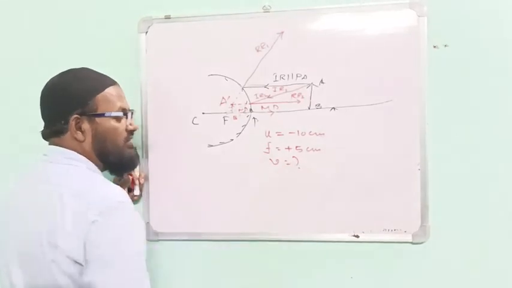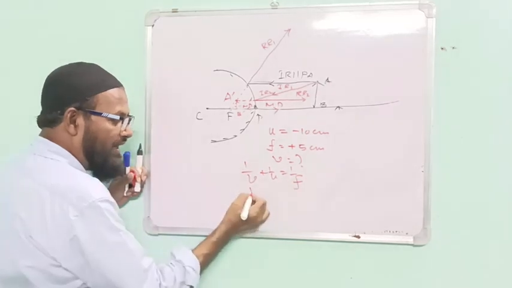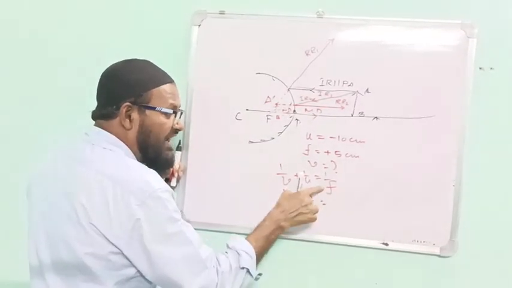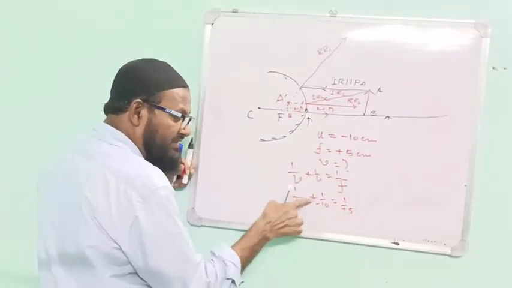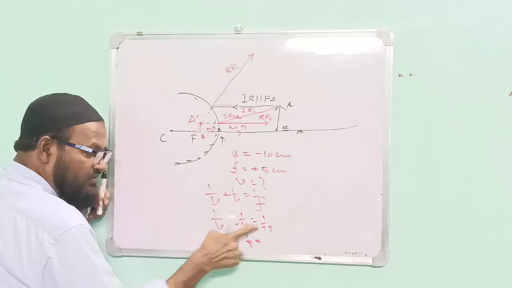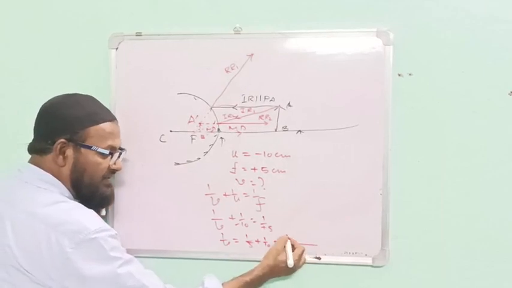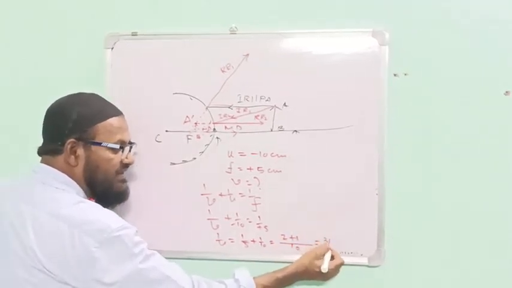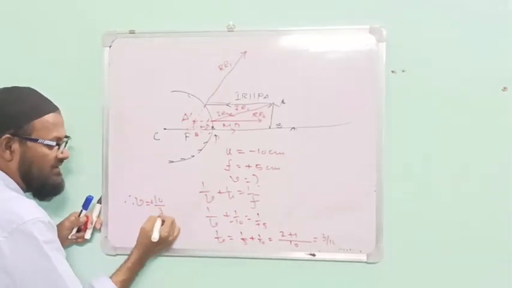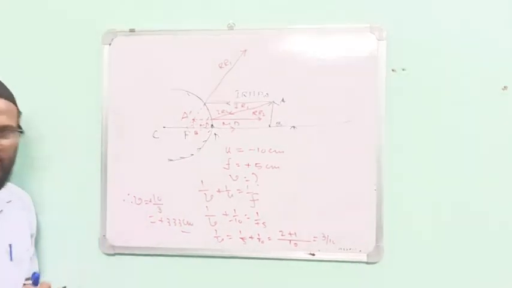So what is V? 1 by V plus 1 by U equals 1 by F. What is U? U is 1 by minus 10. What is F? F equals plus 1 by 5. So 1 by V equals 1 by 5, and this is minus on this side. This is 10, this is 2, this is 1, so 3 by 10 centimeter. What is V? V equals 10 by 3, which is plus 3.33 centimeter. Okay, this is sufficient for today. Thank you all.